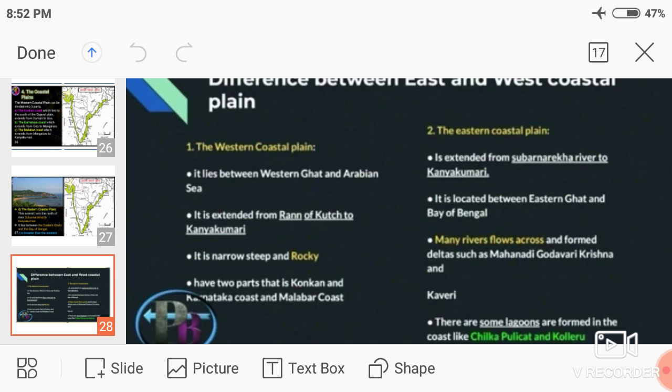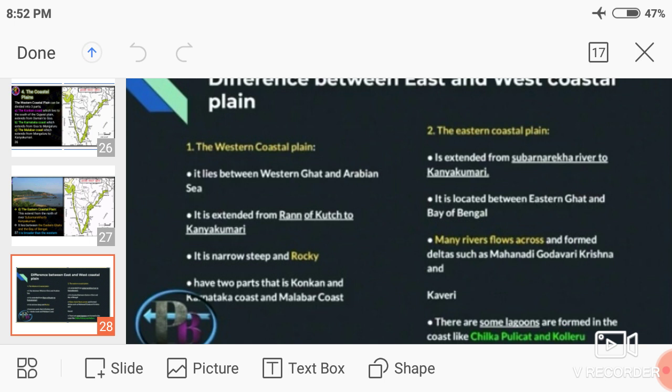The first, Western Coastal Plain: it lies between the Western Ghats and the Arabian Sea, and extends from the Rann of Kutch to Kanyakumari. The Eastern Coastal Plain extends from the Subarnarekha River to Kanyakumari. It is located between the Eastern Ghats and the Bay of Bengal.